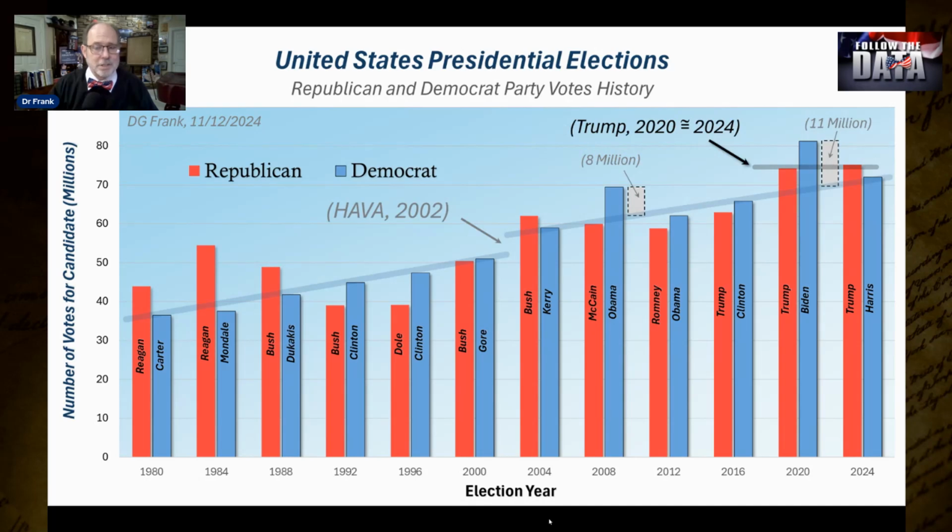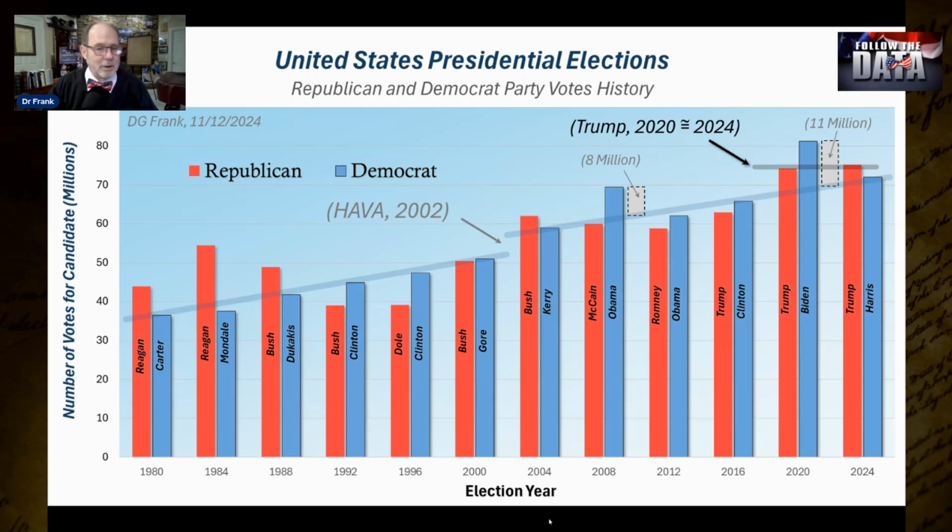I've also prepared a summary graph for you so you can take a screenshot and show your friends and set the record straight. In summary, here are my talking points. First, Biden received 11 million more votes than Harris did. I attribute this to Harris being such a poor candidate and also extensive ballot stuffing in the 2020 election.